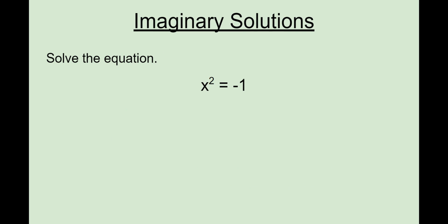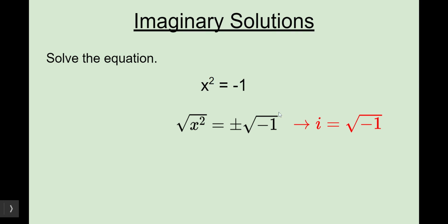Okay, so let's solve this equation. Same thing, I want to isolate x, so I'll square root both sides, and I'll get plus or minus the square root of -1. And then remember that i is the square root of -1, so I can take this square root of -1 and put in this number i. So this is really x equals plus or minus i. So there are two solutions here. And what are the solutions? i and -i. Well, let's check them. So i squared is -1 because that's what i was defined as, right?